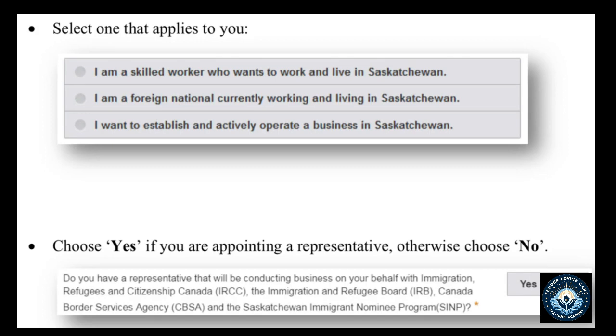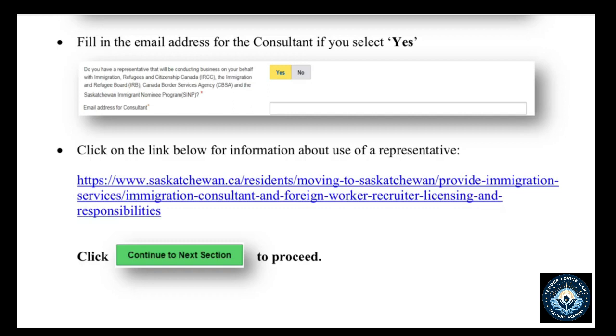So over here, you need to select one that applies to you. If you are a skilled worker who wants to work and live in Saskatchewan, please endeavor you click on the button. Or if you are a foreign national currently working in Saskatchewan, or if you desire to establish and operate a business in Saskatchewan. And then you need to fill in your email address for a consultant. That is, if you are going to be using an immigration consultant, please click on yes. If no, if you're not going to be using any third party for this application, then you can go ahead to click on no.